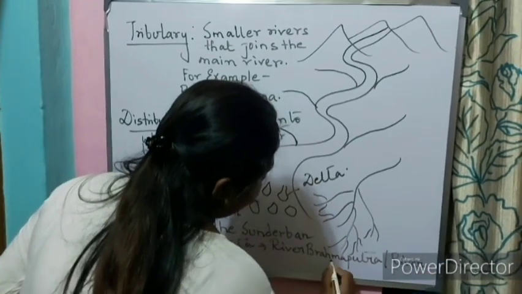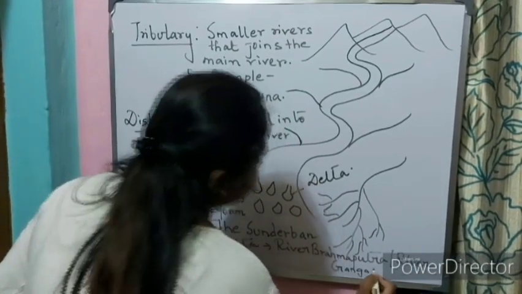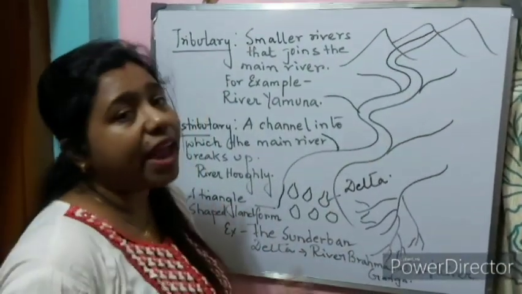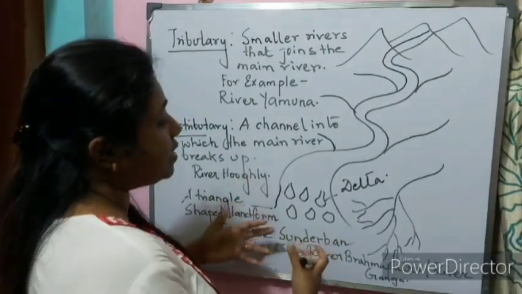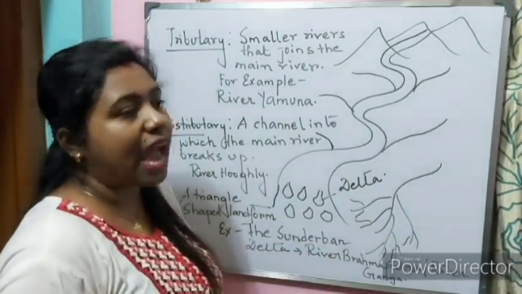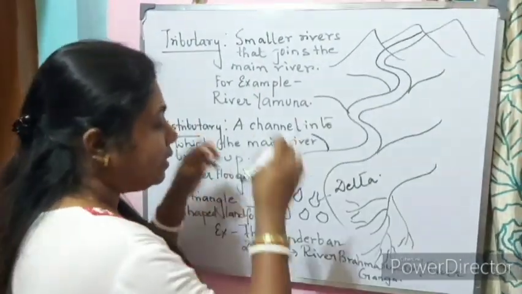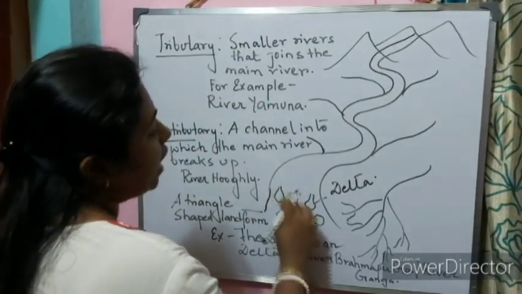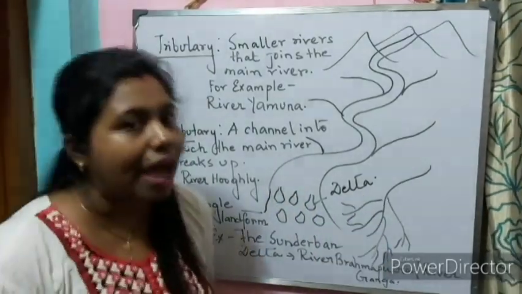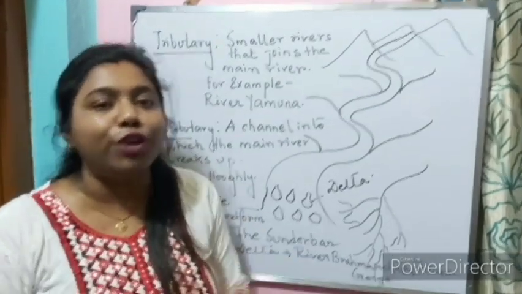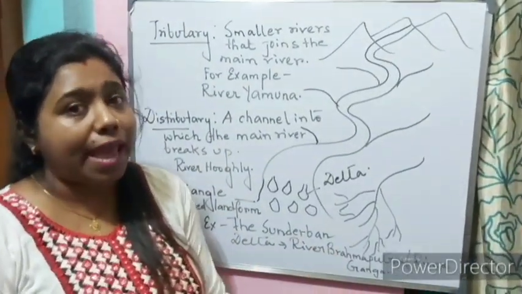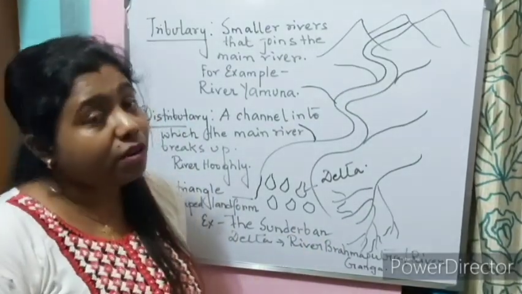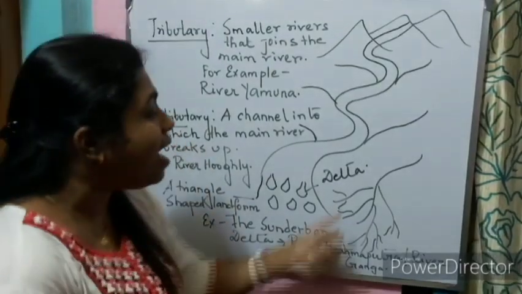So what happens when the river comes down from the mountains to the plain? It becomes very, very tired. As soon as it reaches the sea, the river cannot carry any more load. So the river deposits, that means dumps, the load. And here a triangle-shaped landform is formed, which is called a delta. So what we learned in the last video: coast, bay, peninsula, strait, island, river, perennial rivers, non-perennial rivers, tributary, distributary, and a delta.